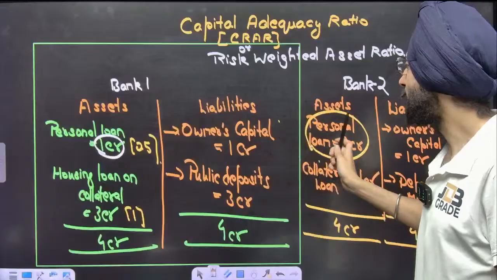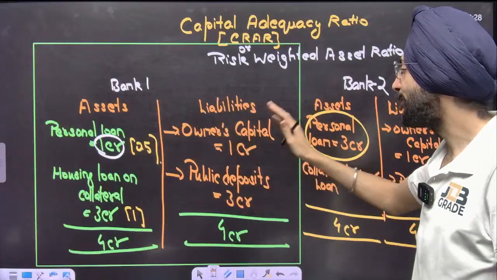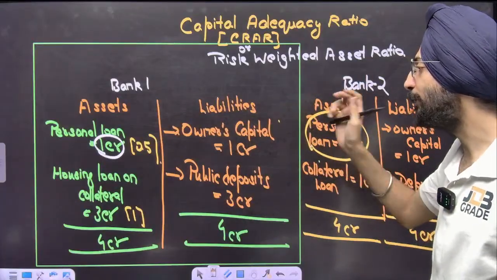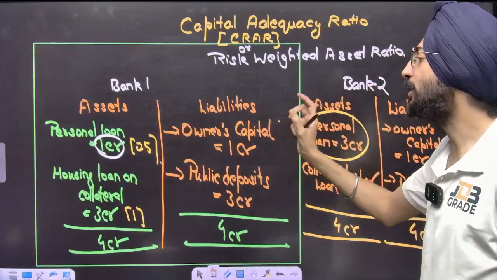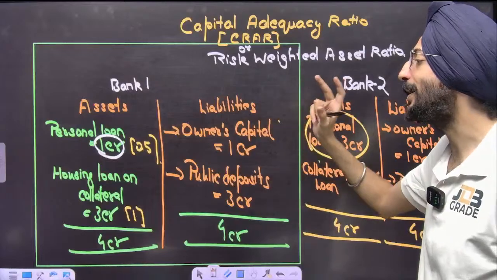So you need to understand that Bank 1 is playing safe, Bank 2 is playing riskier, and Bank 1 is more secured. If I'm going to invest my money, I'm going to invest in Bank 1, not in Bank 2, because it has a cushion and operates on a standardized formula.